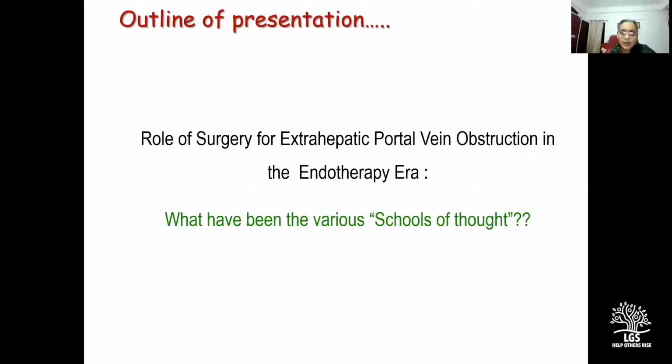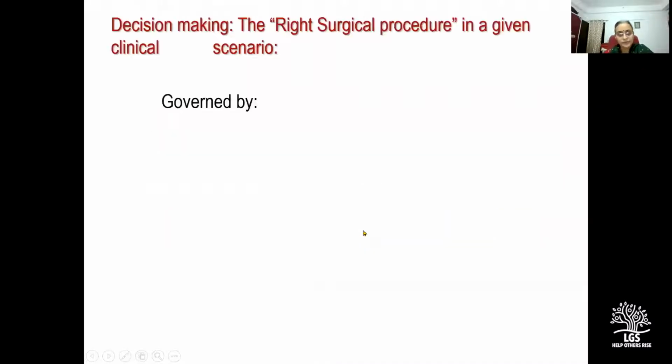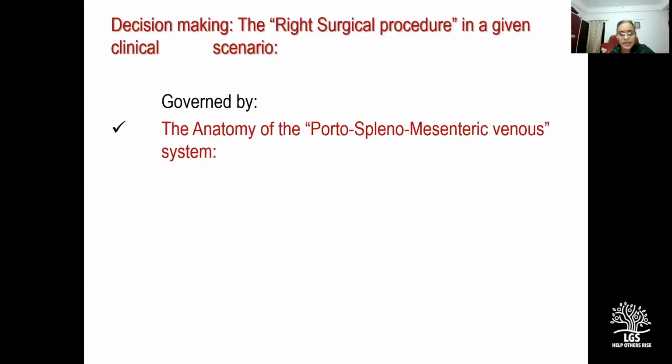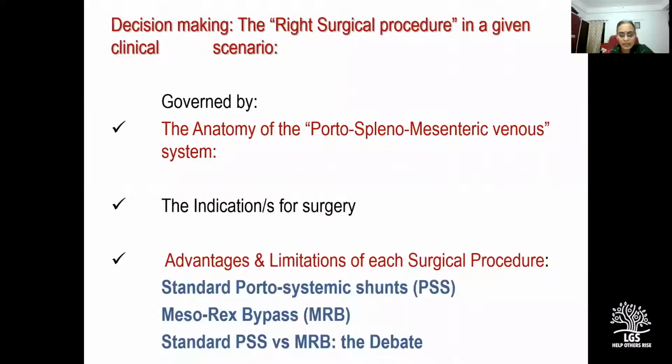So this is the outline of the presentation. Role of surgery for extrahepatic portal vein obstruction in the endotherapy era. What have been the various schools of thought? Then decision making on what is the right surgical procedure in a given clinical scenario, which is governed by the anatomy of the portosplenomesenteric venous system, the indications for surgery, and an understanding of the advantages and limitations of each